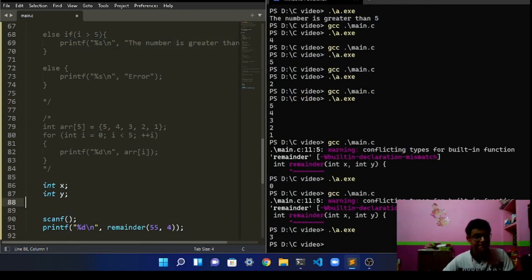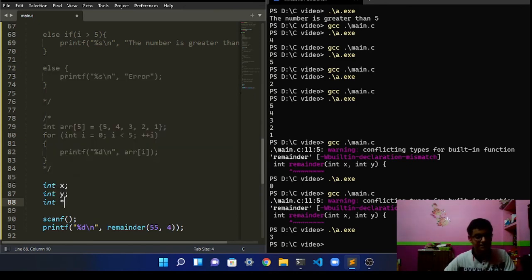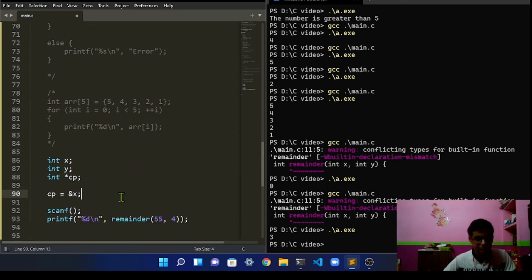So let's assign a pointer over here. Let's say we want to assign a pointer like int star, say cp, and cp stores the value of the pointer, the memory location of x.